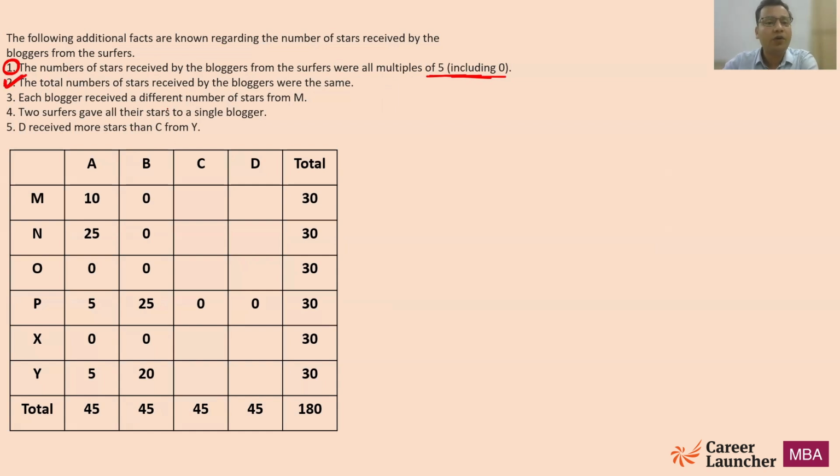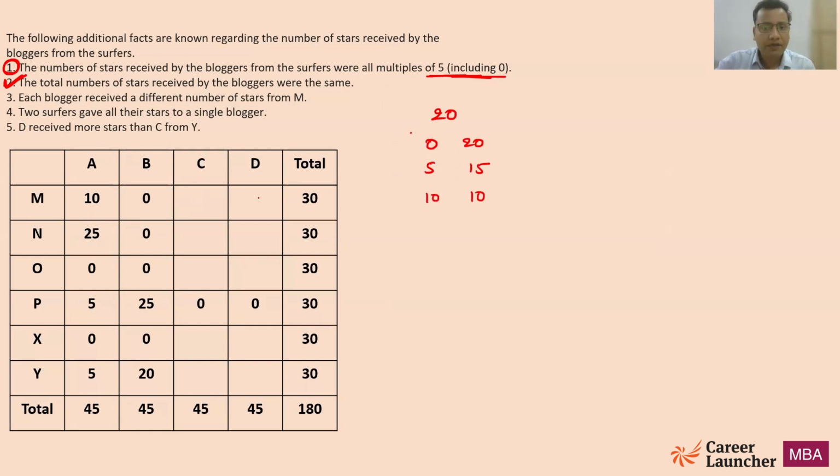Third, each blogger received a different number of stars from M, right? Different number of stars. Now we say that 10 is already given to us. So I am left with only 20. So the possibility that we have is 0 or 20, 5 or 15, 10 and 10. And if we go further, that will be repeated.